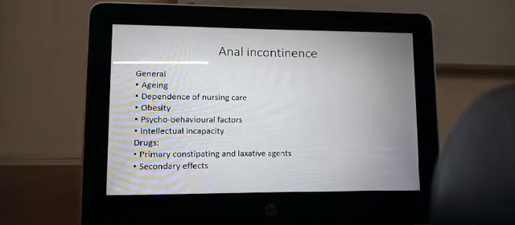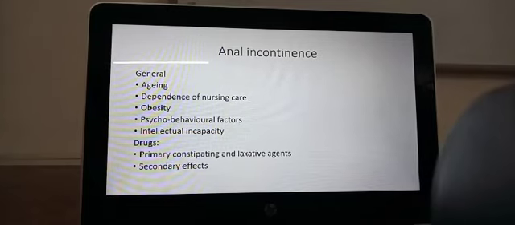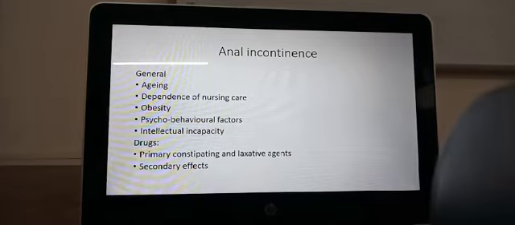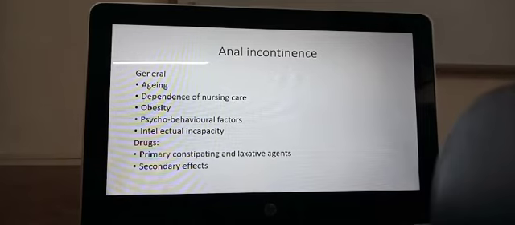Drugs that are used can be primarily constipating or laxative agents. Sometimes you want the stools to become hard so that the person will be able to control the passage of stools, or sometimes you might want them to become soft, because when the stools become very hard, they will accumulate in the rectum, stretch the rectum, and only liquid will be able to get past them, and then that can lead to incontinence. So it depends on the reason why the person has incontinence. You might want to give them constipating agents, or you might want to give laxative agents. And then secondary effects of so many problems, like we have already seen, can all cause anal incontinence.